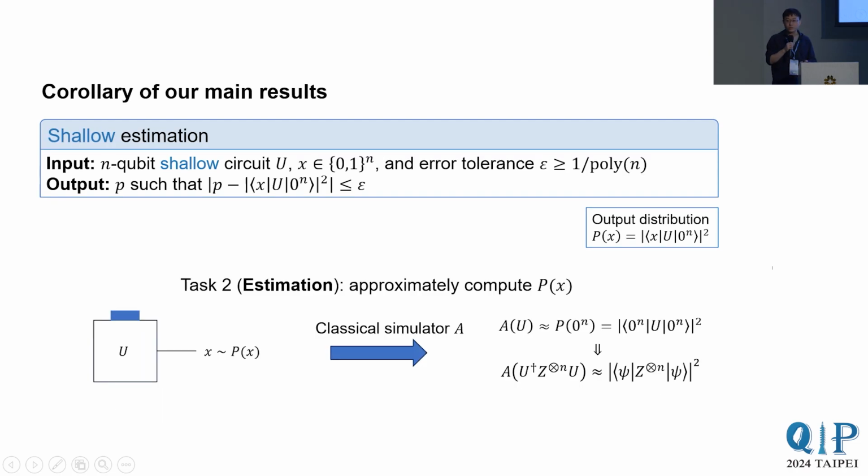As a corollary, we obtain classical simulation algorithms for the second simulation task of output probability estimation. On input a shallow circuit U, a target string x, and an inverse polynomial epsilon, our algorithms output a number p that approximates p of x to within epsilon additive error. It's important to note that for this task, we don't need to assume the input circuit U is peaked, because the problem is trivial if it's not, and simply outputting 0 suffices.